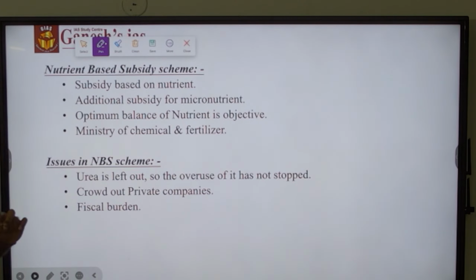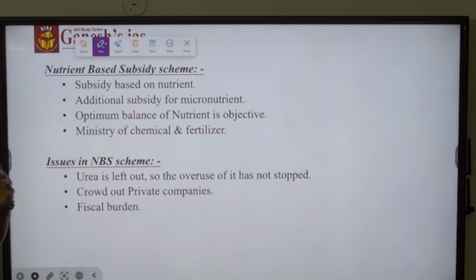If the specific amount of nutrients is not present, then the company could not avail the subsidy. So in most cases they could avail the subsidy only partly, or in most cases not at all, because the quantity of nutrients present in their product is not in tune with the government regulations.